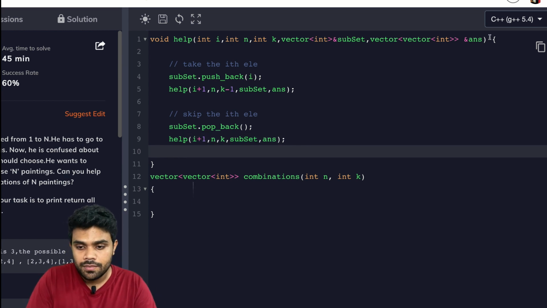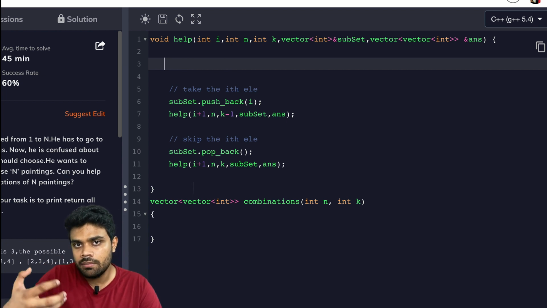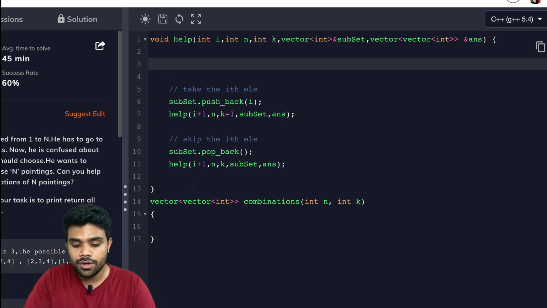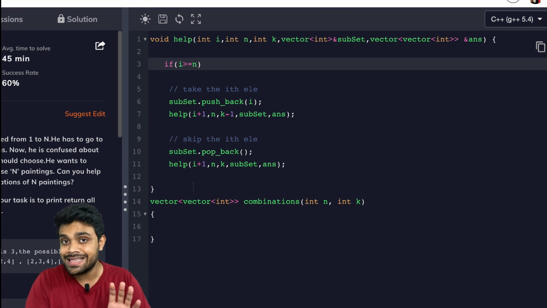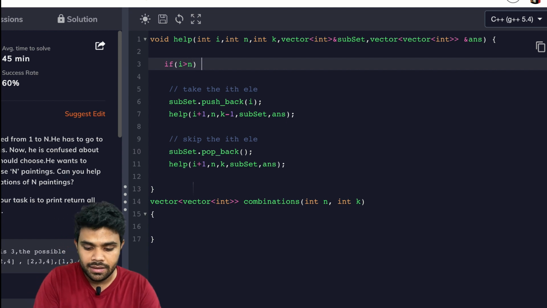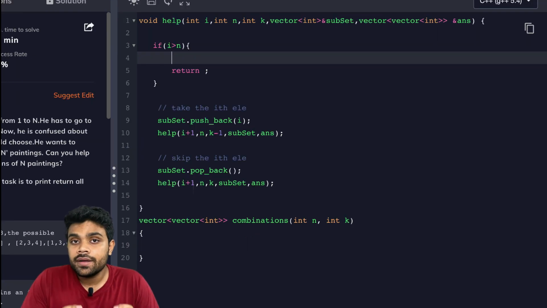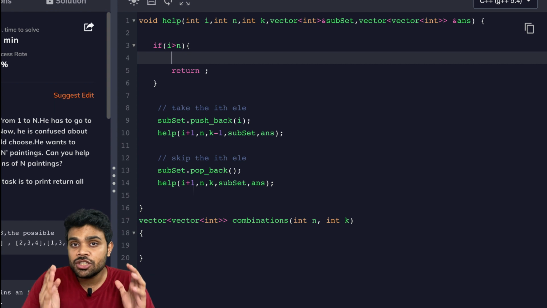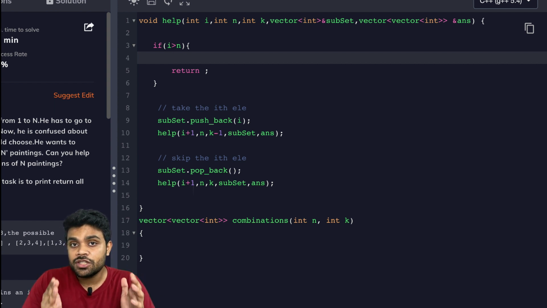Now the base condition would be, I'm just putting one of the base conditions as of now. Later on we will include two more base conditions that we talked about. So first of all, if I is greater than n, equal to is acceptable, right? So only if I is greater than n, then we are going to stop and return. But before returning, we should also save the subsets which are of size k.